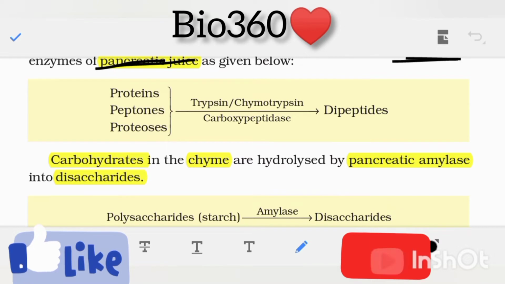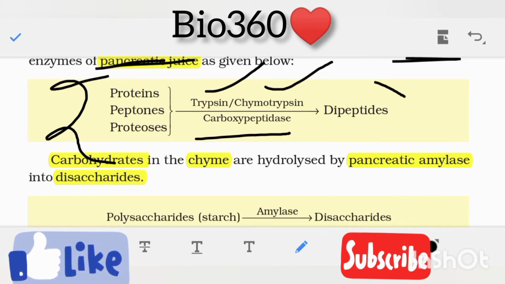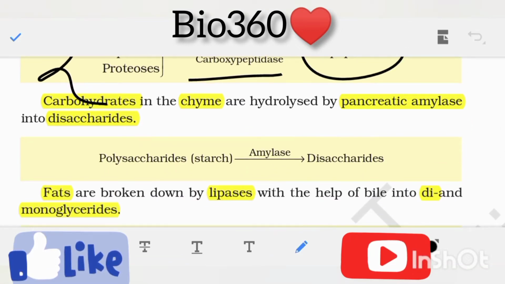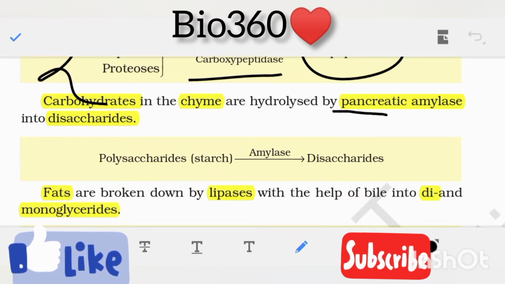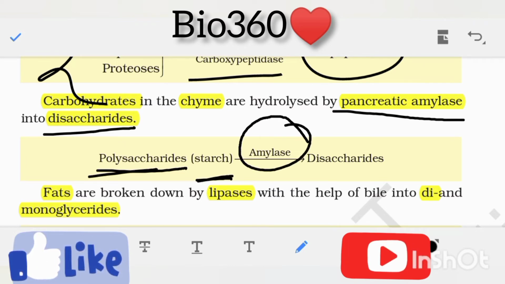You can see here proteins, peptones and proteoses in the presence of trypsin or chymotrypsin and carboxypeptidase are converted into dipeptides. Carbohydrates in the chyme are hydrolyzed by pancreatic amylase into disaccharides. You can see here polysaccharides or starch in the presence of amylase is converted into disaccharides.